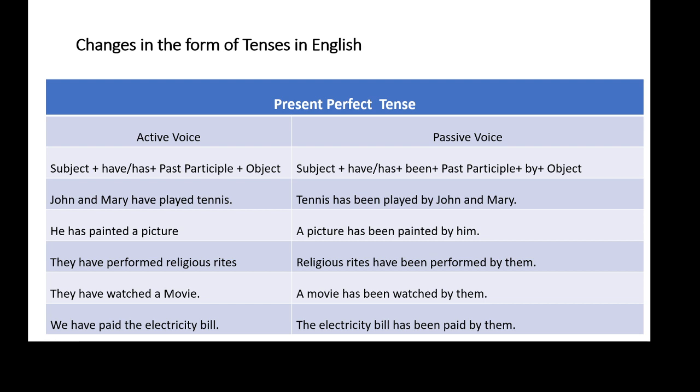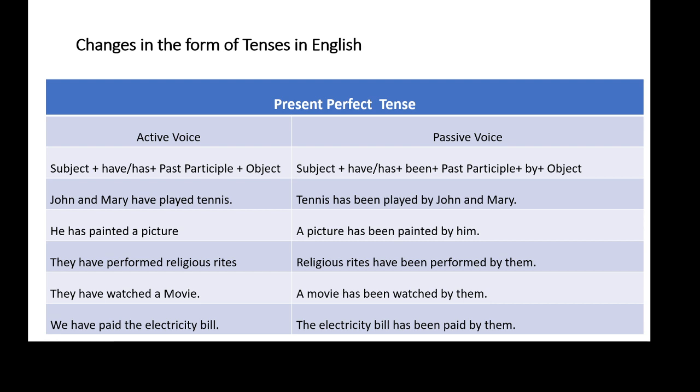First of all, let us think about the structure of active voice with present perfect tense. The structure of active voice with present perfect tense is subject plus helping verb of to have, either have or has.